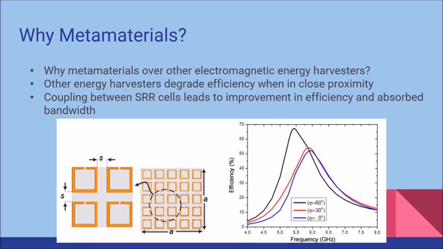But why are metamaterials so useful for this application specifically? This is because other energy harvesting particles degrade the device's efficiency when near others. However, the metamaterial split ring resonator actually improves the efficiency of the device when close to others. This improves not only the amount of energy stored, but the bandwidth range of waves absorbed.